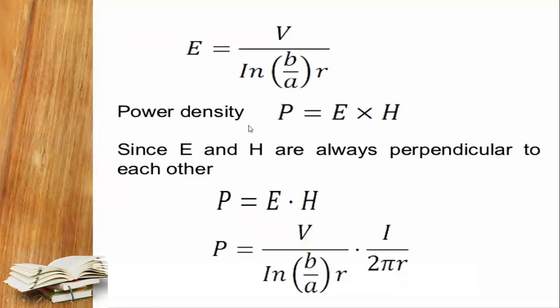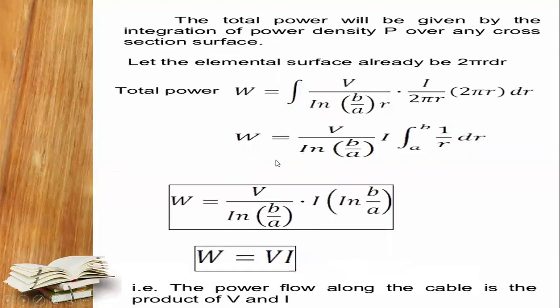Finally, you will get the power density P is equal to E cross H, and E and H are perpendicular to each other. These are in the cross product, whereas you can take the dot product, P is equal to E dot H, and you can substitute these two values, E as well as H, what you have got in the above slide. So V divided by so and so, and H divided by so and so, likewise, you can substitute and find ultimately, in terms of the total power, W is equal to the integral of so and so, which is nothing but the value of E as well as H.